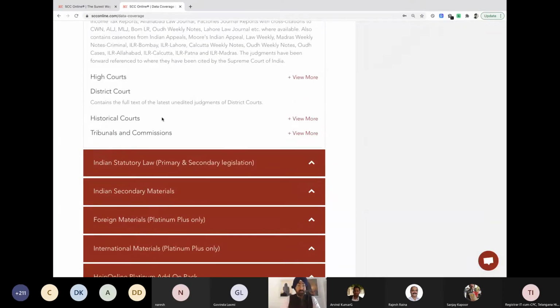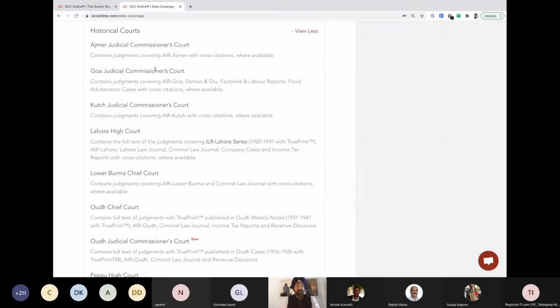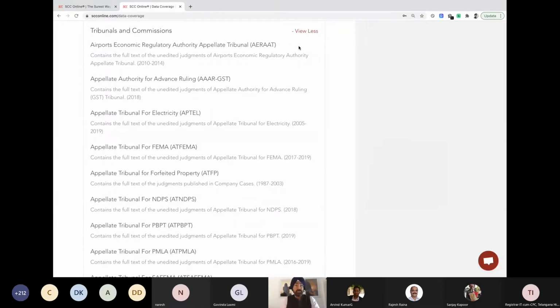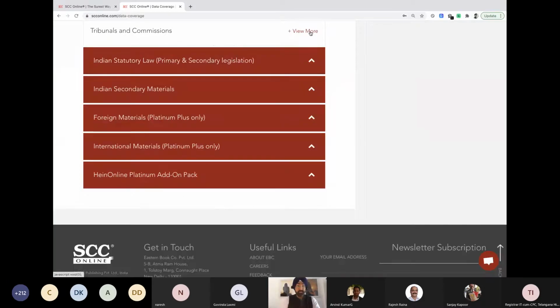Then you have historical courts, which were similar to the Privy Council, but not at the highest level, rather at the provincial level. So Lower Burma, Upper Burma, Ajmer Court, Lahore Court, all the courts which were there before independence, those judgments are also available over here. Then we come to tribunals and commissions. Various tribunals, including ITAT, CIC, APTEL, TDSAT, are available over here. This is about the judgments, the primary source of law.